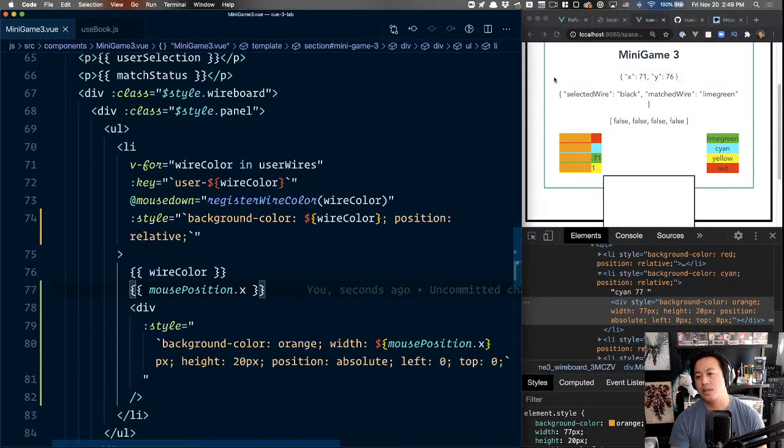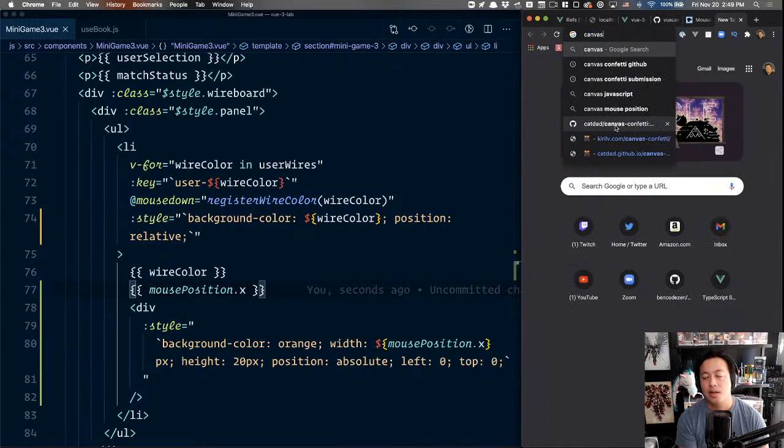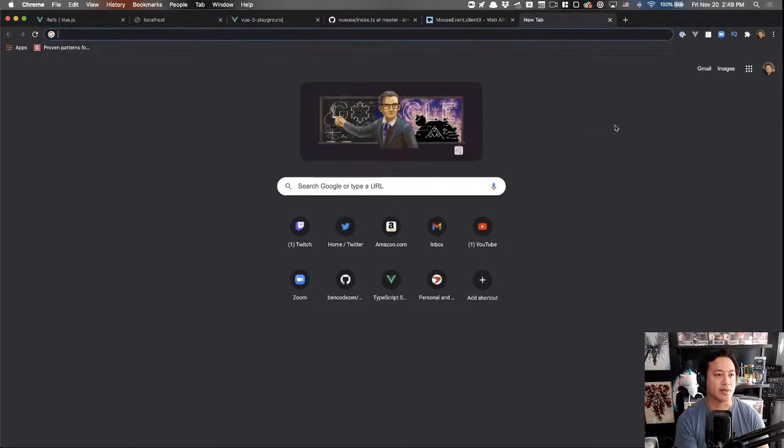I feel like that would be the best thing to do. It's been a little while since I worked with HTML canvas. Let's take a look real quick.